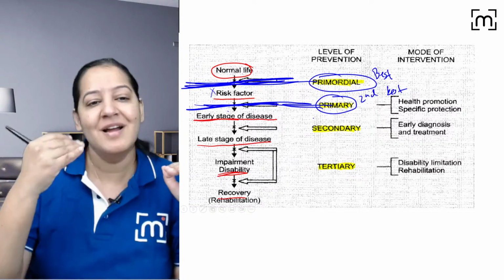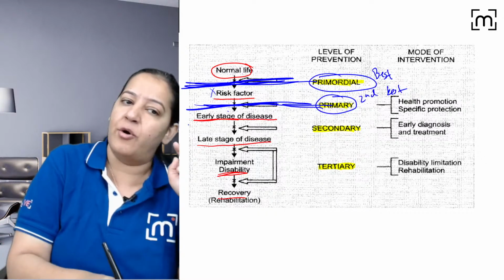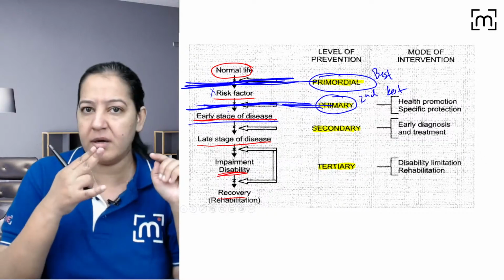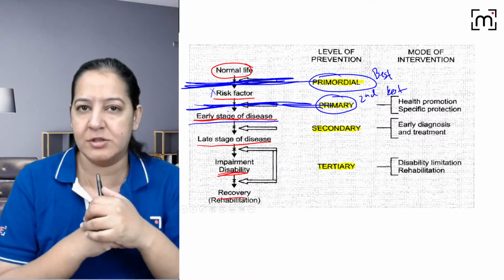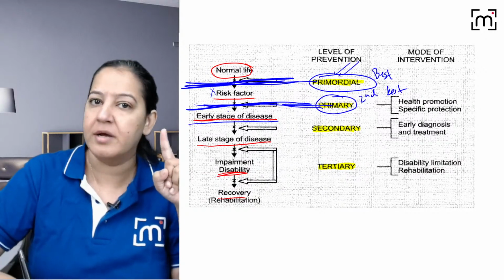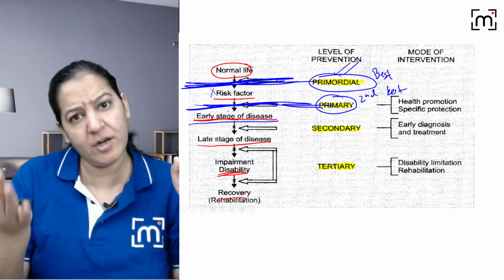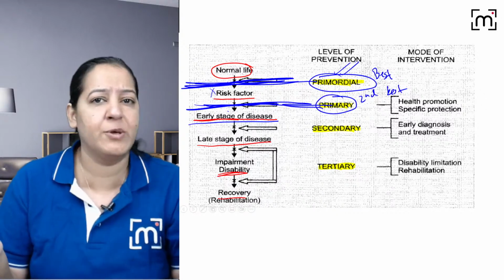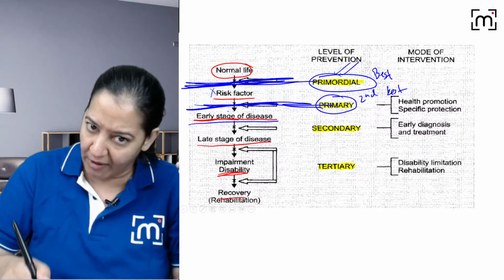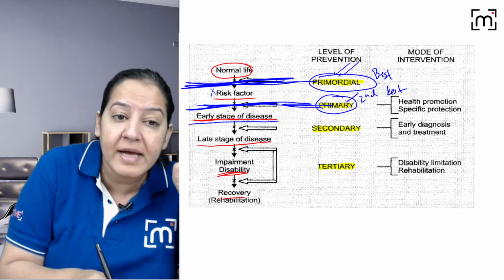You got my point? Coming to the third level of prevention. Imagine the lung cancer already happened. The person is already a smoker. You consult. Initially the person was a non-smoker. You consult कि कभी smoke करना भी मत. You have given the primordial prevention, but he started smoking unfortunately. ठीक है? He started smoking. You again consult कि leave smoking, it will cause you lung cancer. Still the person, you tried primary also, but उसने सुना नहीं. उसने continue किया smoking. अब उसको lung cancer हो गया.